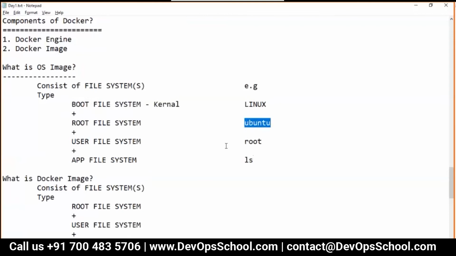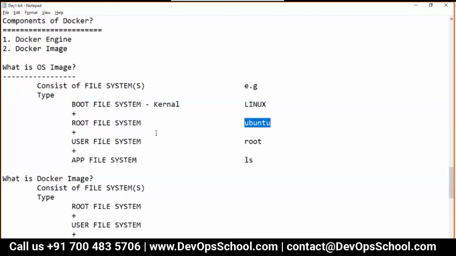Guys, so far you've been telling Ubuntu is an operating system. No, not at all. CentOS is an operating system, Fedora is an operating system, RHEL is an operating system, Windows 10, Windows 16. You've been telling all these are operating systems.